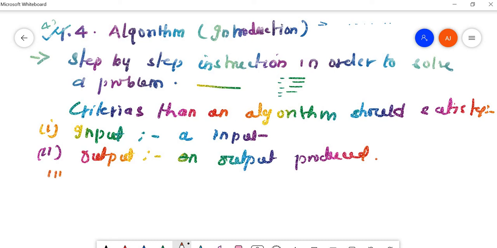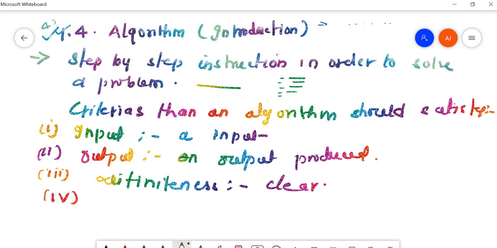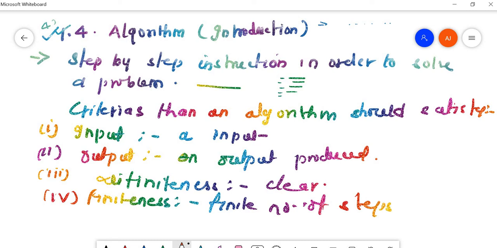Next is definiteness. The algorithm should always be clear, it should be definite. Next is finiteness. A finite number of steps should be there. An algorithm cannot be infinite, it cannot be never ending.